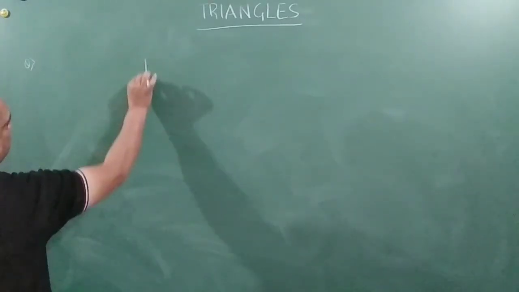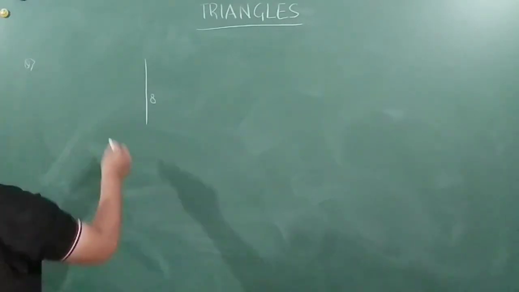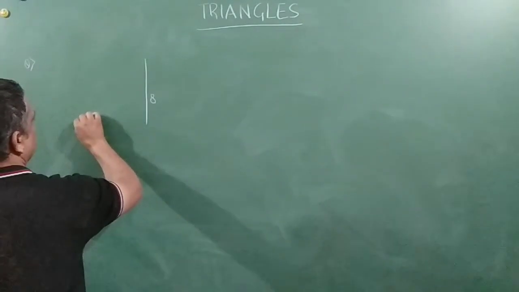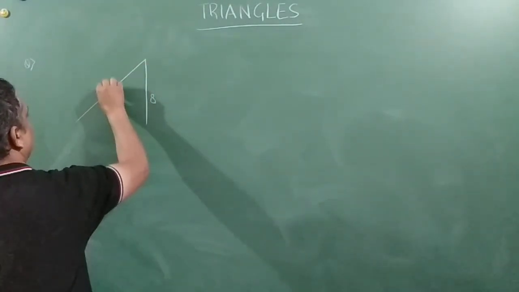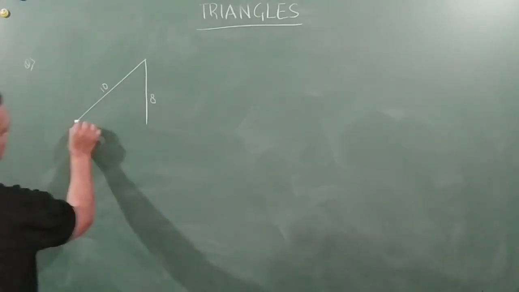This is 8 meters. Ladder is 10 meter long. Find the distance of the foot of the ladder from the base of the wall.